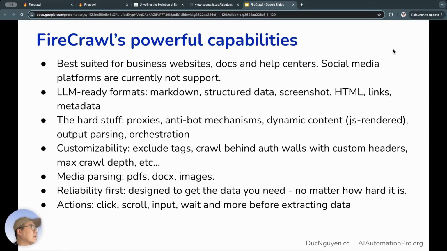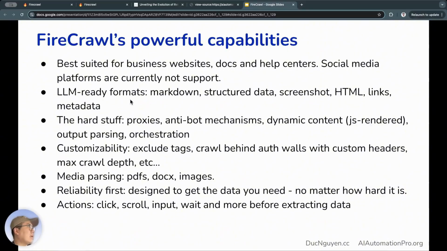On the website, I noticed the explanation is brief and incomplete, so I made a separate slide to list things more specifically about the features of FireCrawl. Why is it such a hot data scraping tool recently? First, FireCrawl is really powerful when we need to scrape data from websites that have information or pages like docs or help centers. Currently, social media is not yet supported.